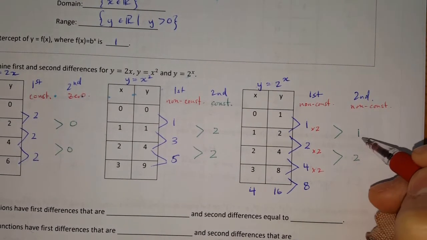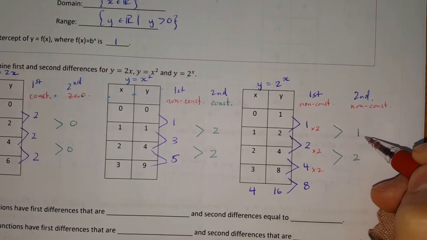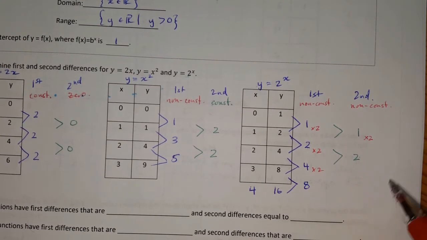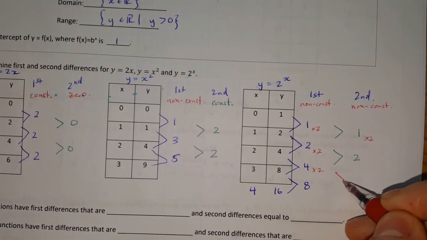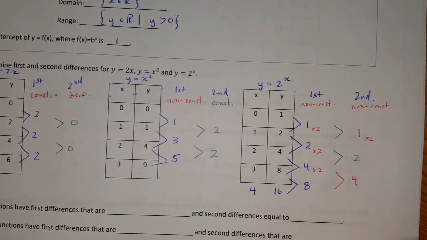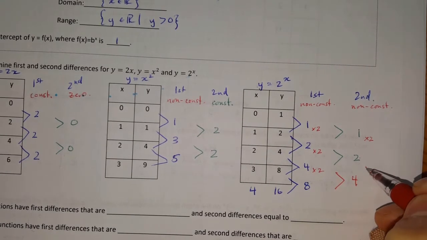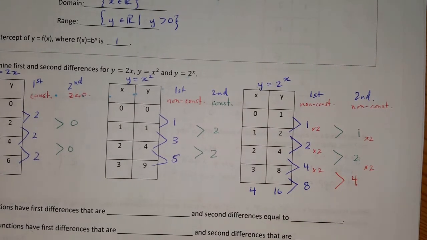Same thing with my second differences. 1 times 2 would give me 2. Let's quickly calculate this second difference. 8 minus 4 is 4. So this also follows the same pattern. 2 times 2 is 4.